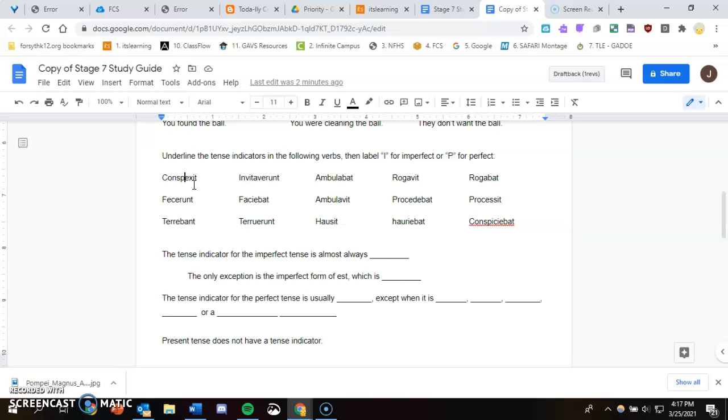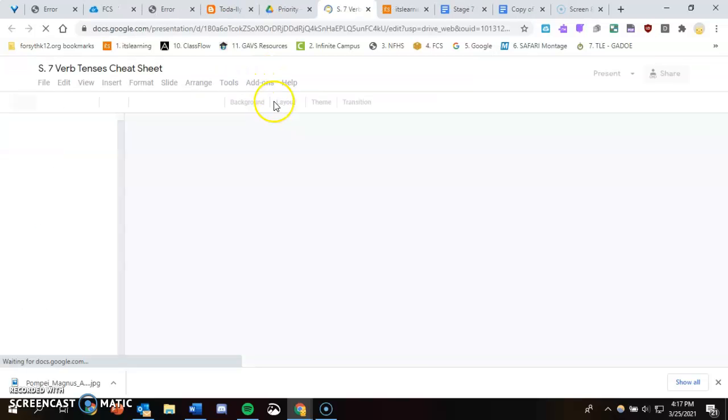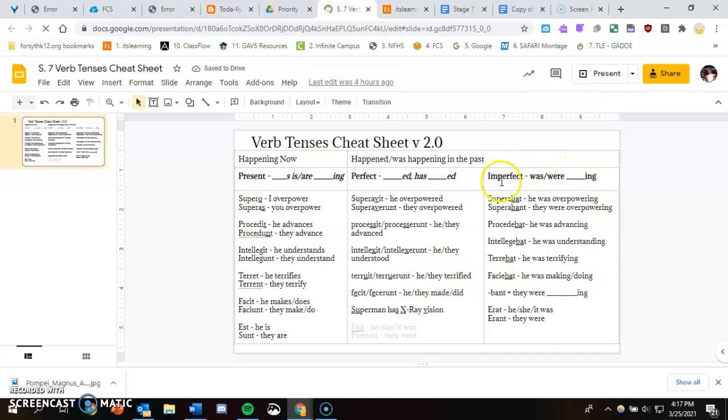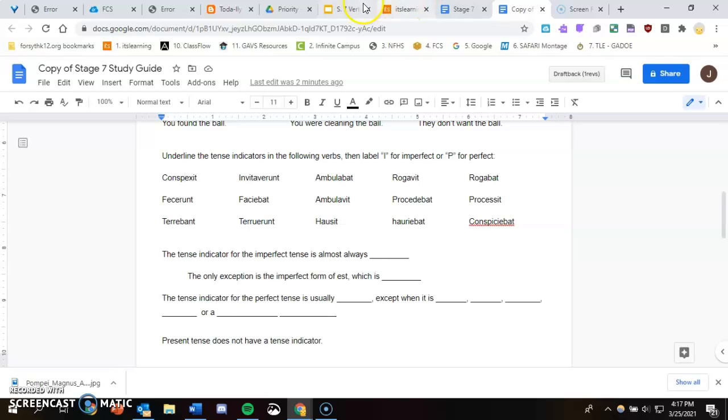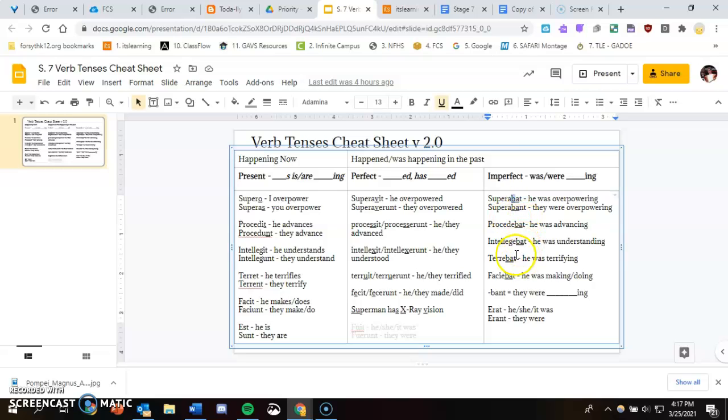In this first one, we have conspexit. And just as a reminder, let's go find the stage 7 cheat sheet. There you go. This cheat sheet will help you. You'll notice here you're only telling between perfect and imperfect on this page, so you don't have to worry about the present tense. Imperfect, the common denominator is this BA. So if you see a BA in there, it's imperfect.